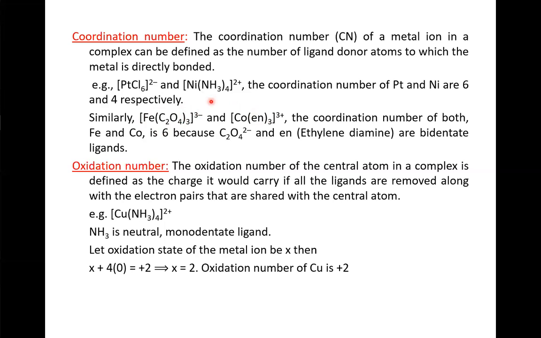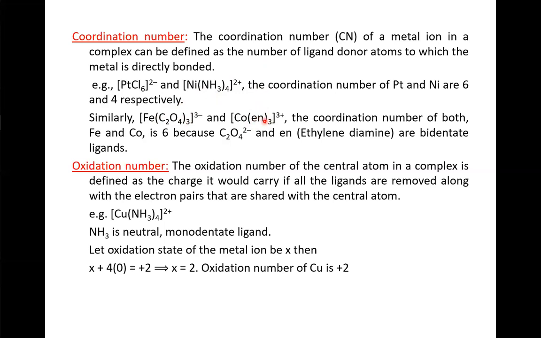In other words, one ligand can donate 2 electron pairs. Therefore 3 ligands can donate 6 electron pairs. So in this example, this ethylene diamine is a bidentate ligand.